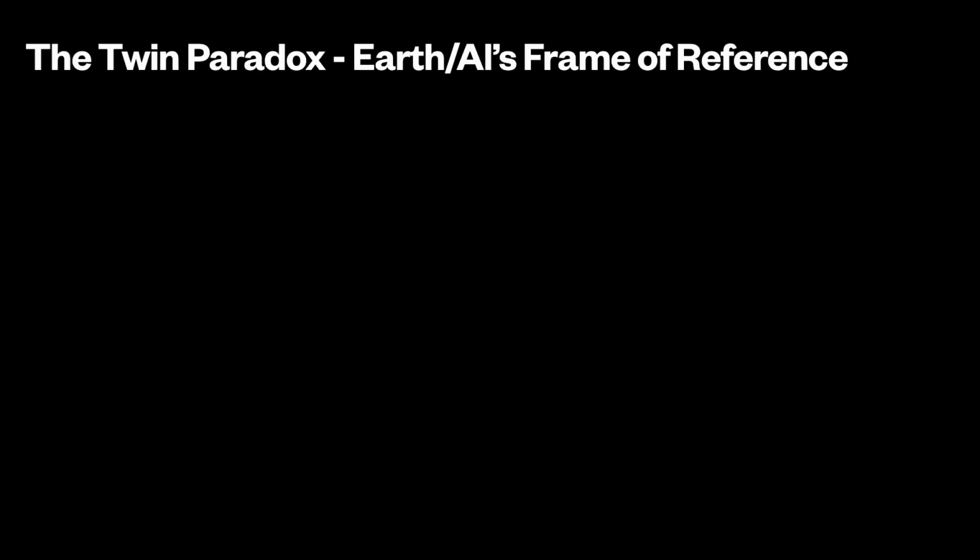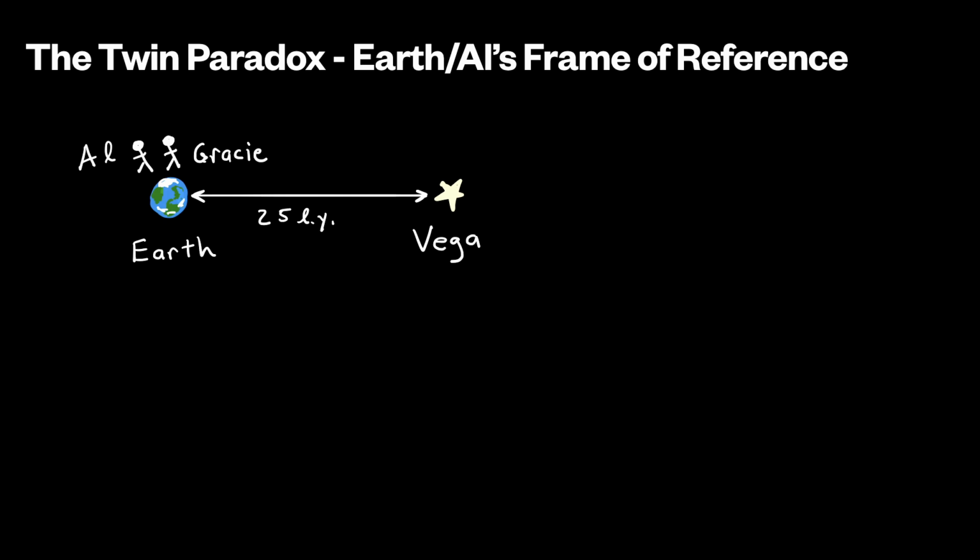So to solve the problem, let's first make a sketch. First, we'll draw the Earth with Al and Gracie. Next, we'll draw Vega that is 25 light years away. So again, Al and Gracie start off on Earth, and they're originally the same age, 20 years old. Then Gracie gets aboard a spaceship and travels to Vega at 98% the speed of light.